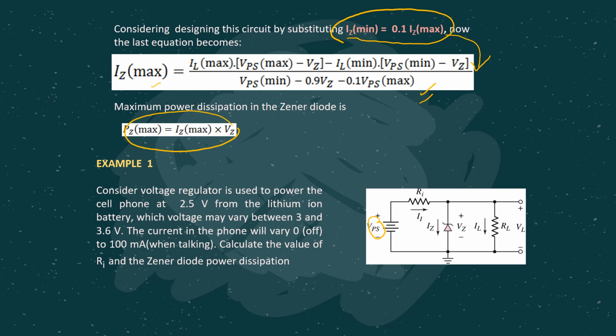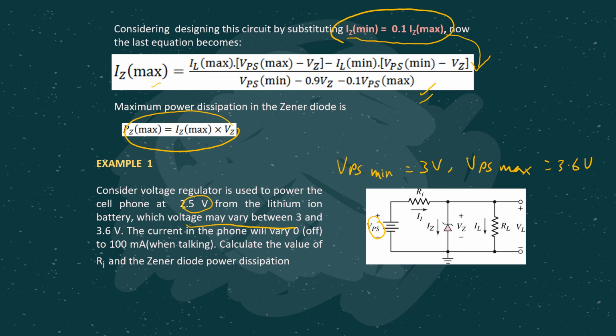But first we have to identify what the parameters are. In this example, the voltage may vary between 3 and 3.6, which is the value of VPS, where VPS min is 3 volt and VPS max is 3.6 volt, right? And it mentioned that the voltage regulator is used to power the cell phone at 2.5 volt.